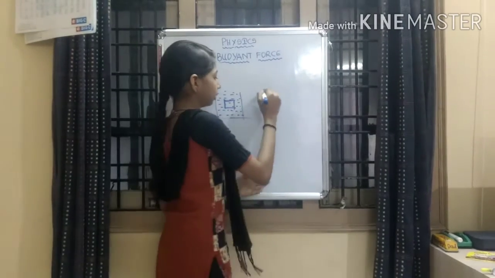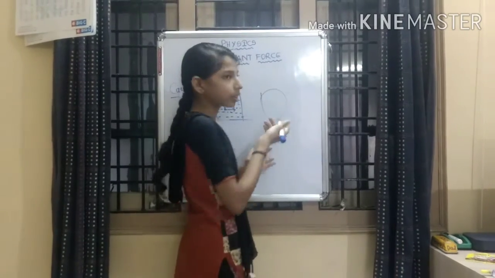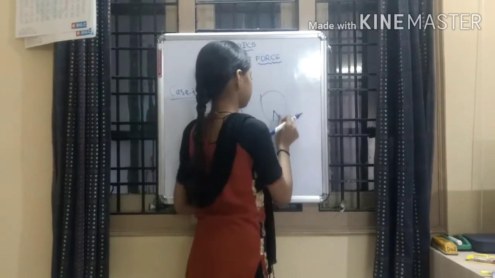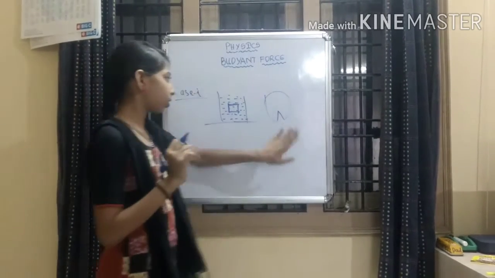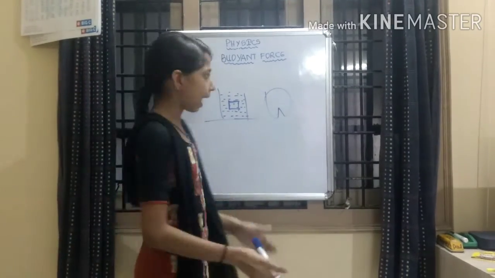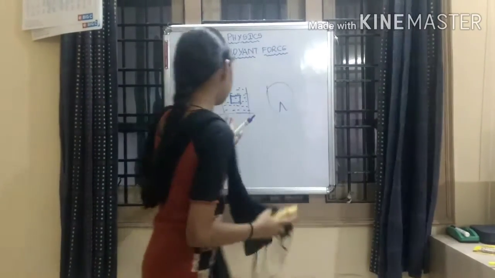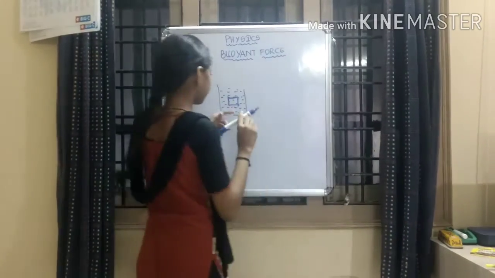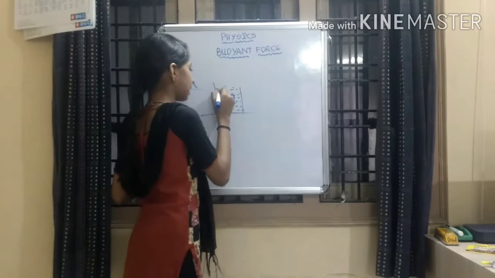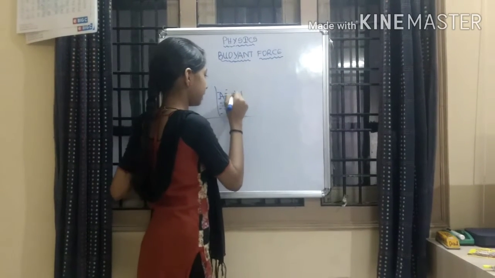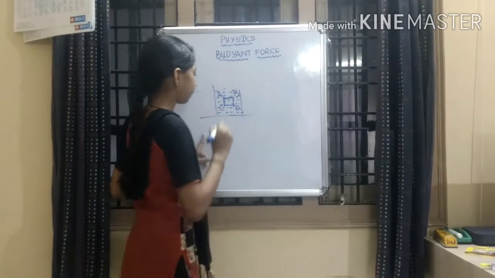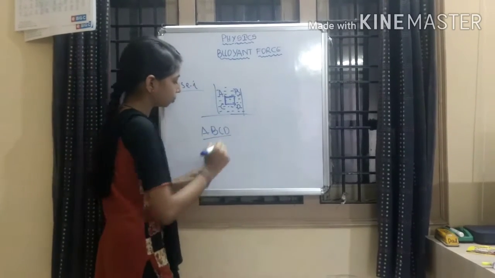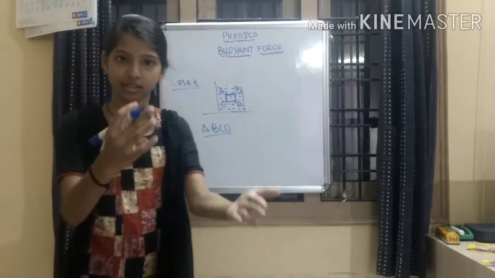For example, in a solid, I took a cake and I cut it and I removed a piece of cake. Like that only. In this, we have to imagine that we took a piece. This piece is named A, B, C, D. A, B, C, D has a mass.